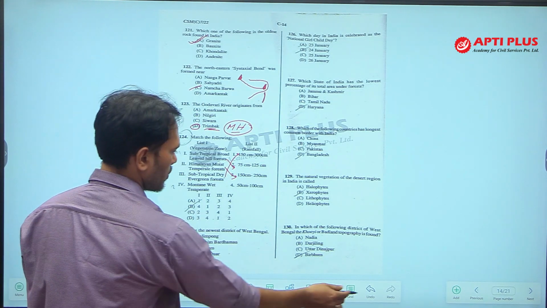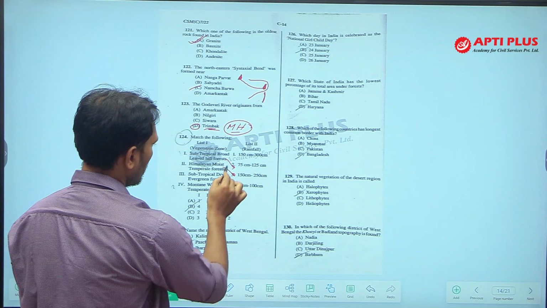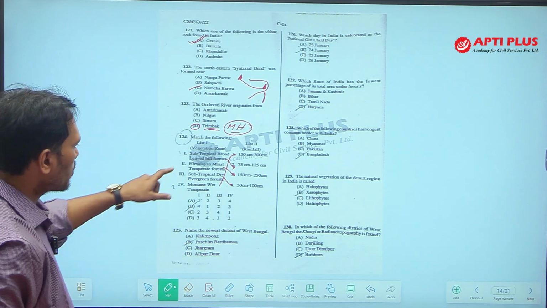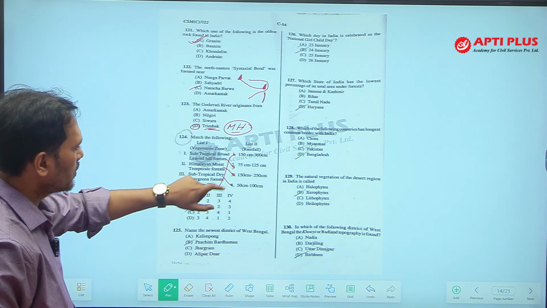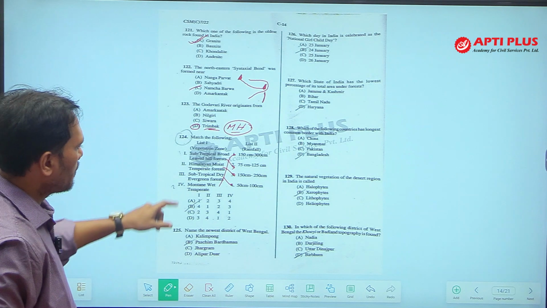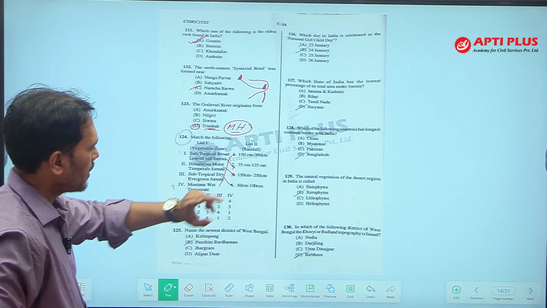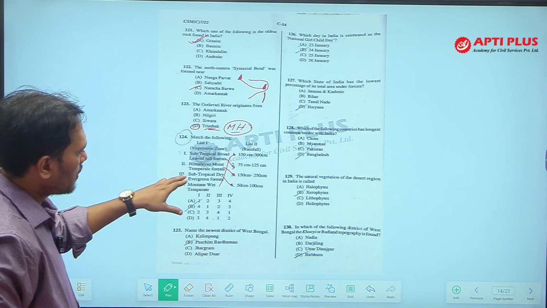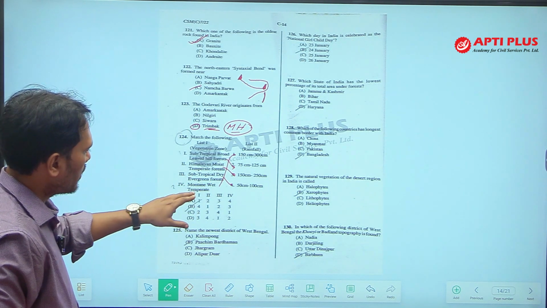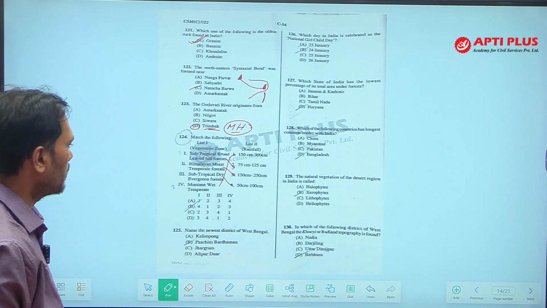No, this would be the answer. Subtropical broad-leaved hill forest is found between 75 to 125 centimeter. Himalayan moist temperate forest is found between 150 and 250 centimeter. Subtropical dry evergreen forest, 50 to 100 centimeter, and mountain wet temperate forest is found in 150 to 300 centimeter. Okay.